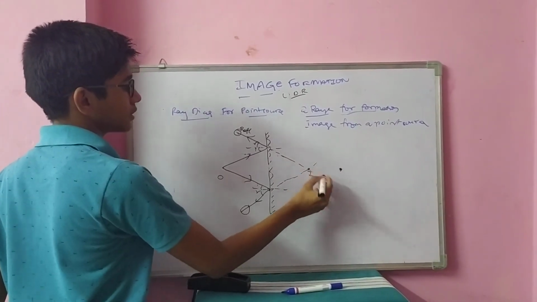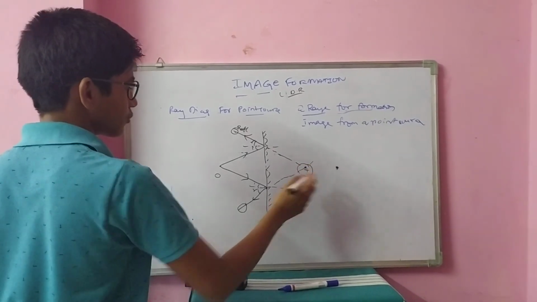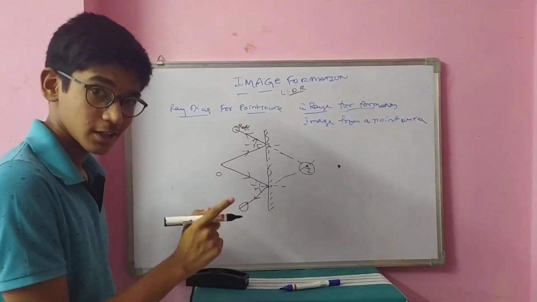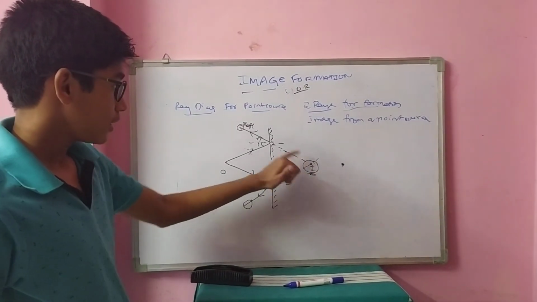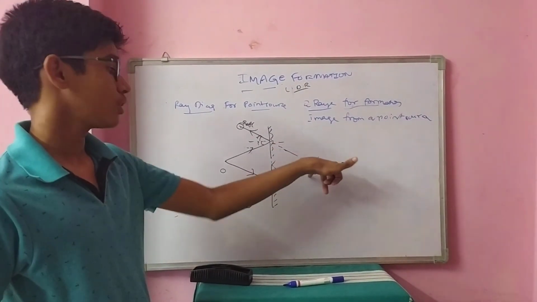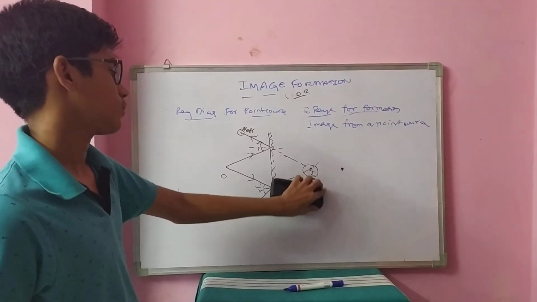They meet here. They appear to meet here. Okay, this intersection forms the image. Nice. Are you getting the topic? Extension of reflected rays forms the image. Okay? Now,